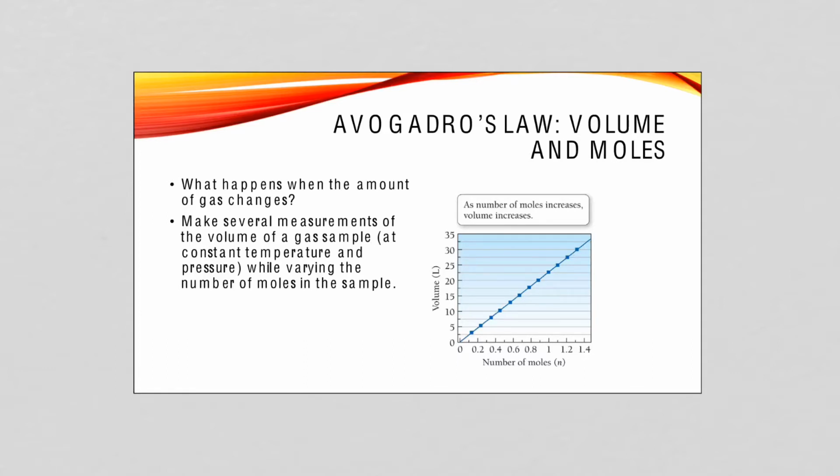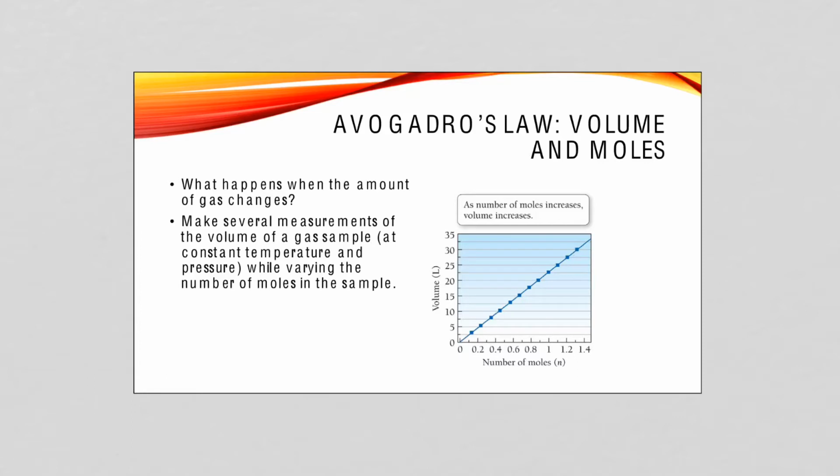Avogadro's law. So Avogadro's law looks at the connection between volume and moles, right? So we've seen volume and pressure, we've seen volume and temperature. Now we're going to look at volumes and moles of gas, or the amount of gas. So the essential question is, what happens if we add more gas? Well, if we look at a simple graph here, if we keep adding moles of gas, we see a nice linear increase in the volume. This is not a huge surprise to us.